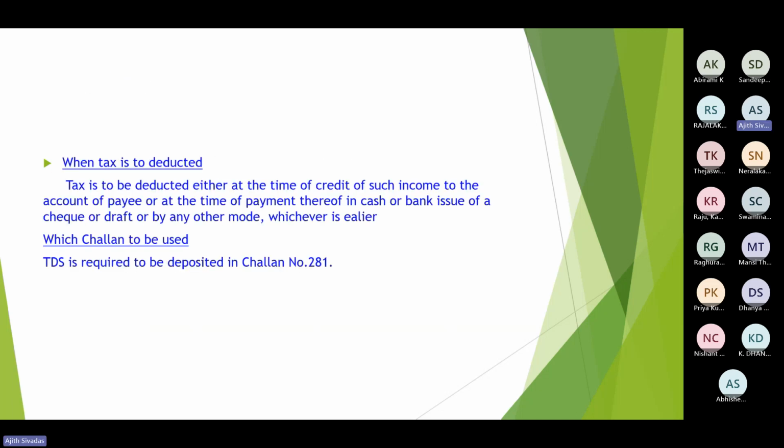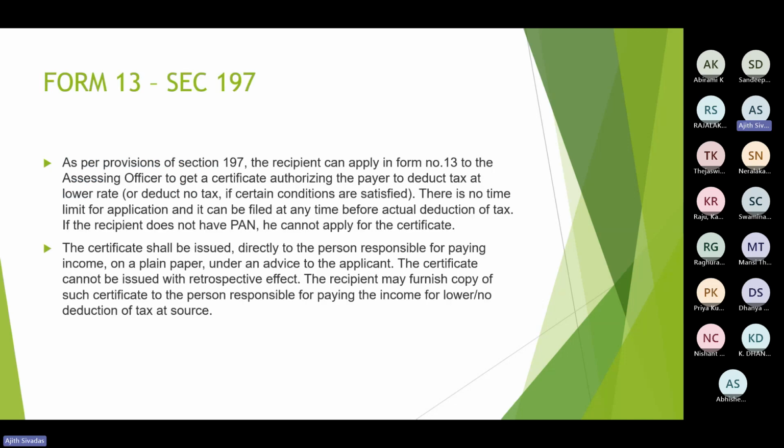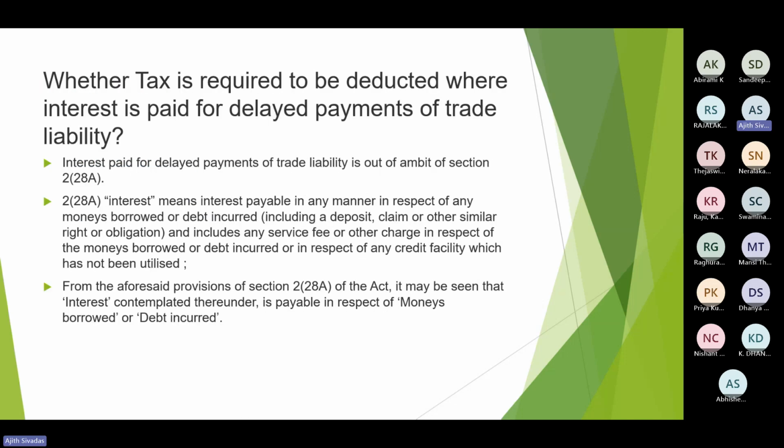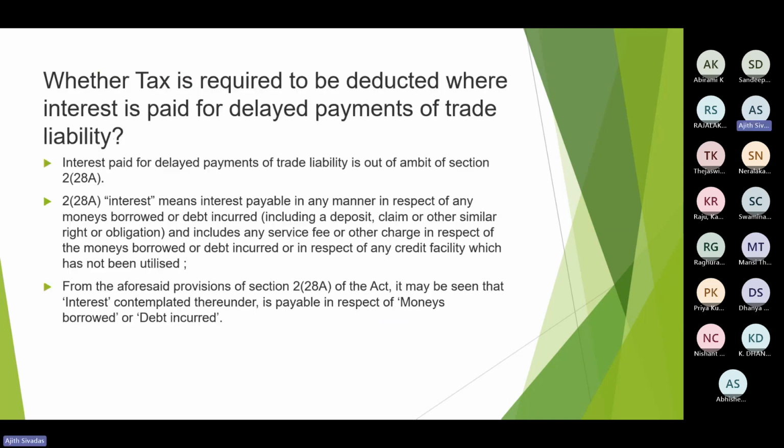Then, when is the TDS to be deducted? Same as before: at the time of payment or the time of credit, whichever is earlier, and then the challan has to be paid within 7 days from the end of the next month. 15G, 15H I was already mentioning. Form 13 also I was mentioning. Then section 228A defines the term interest. So all these things. Now about the rate of TDS.